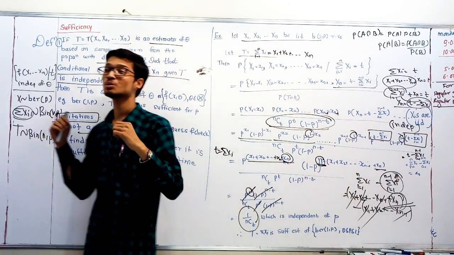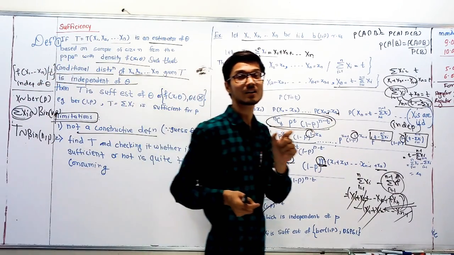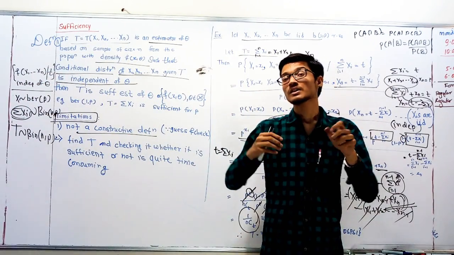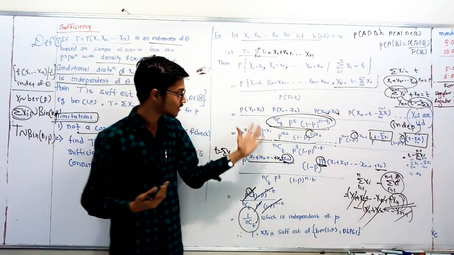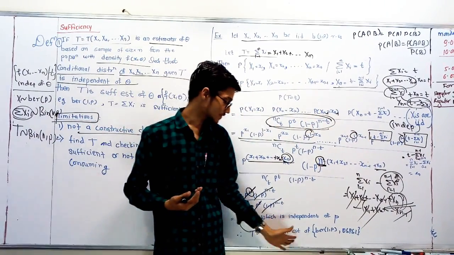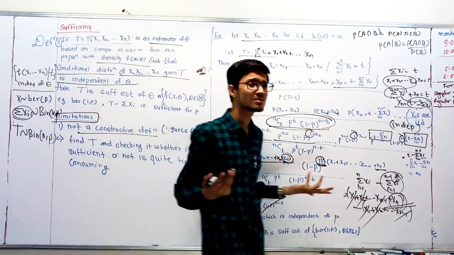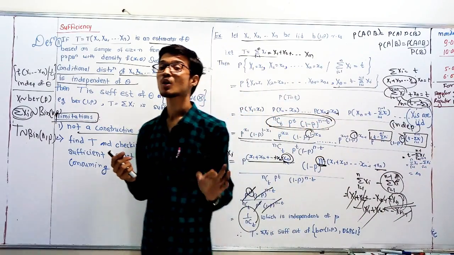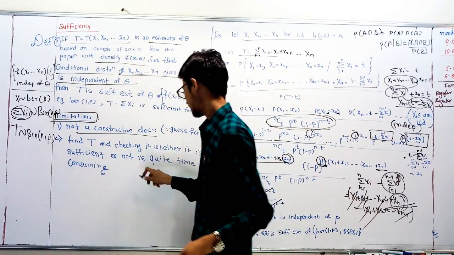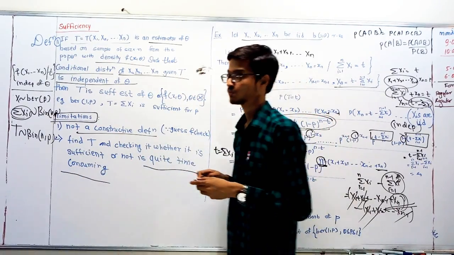First, we have to imagine or guess the statistic, and then we have to find whether it is sufficient or not by this process. Every time, how is it possible? It is possible, but it is quite time consuming. It is quite difficult.